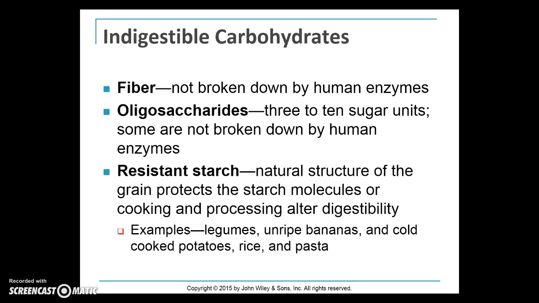So fiber and some oligosaccharides are not digested because they can't be broken down by human enzymes. Oligosaccharides are 3 to 10 sugar units, and some are not broken down by human enzymes. Resistant starch refers to some natural structures of the grain that protect the starch molecule, and they may or may not be broken down in cooking or processing. So the digestibility is altered. Examples are some beans, unripe bananas, cold cooked potatoes, some types of rice and pasta can have resistant starches in them.